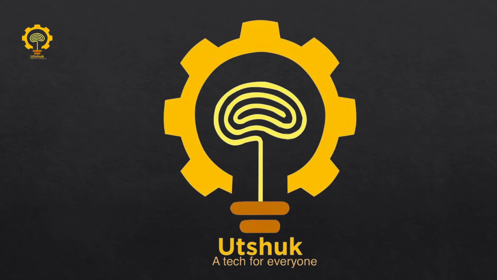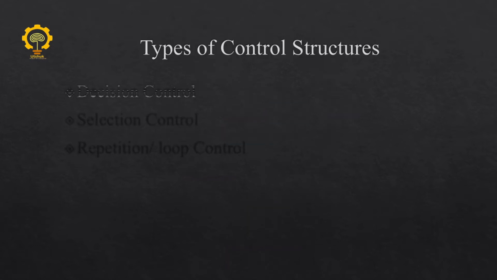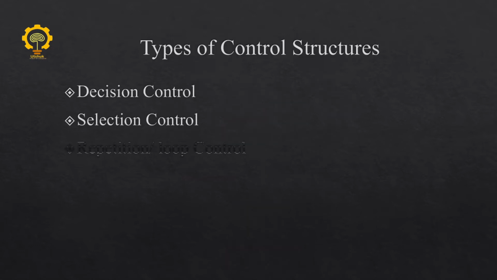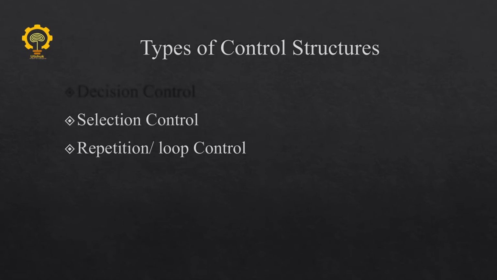In this video tutorial, we're gonna cover the types of control structures. As in the previous session, we have already discussed the decision control and the selection control. In this video tutorial, we're gonna cover the repetition or loop control. So let's move to the content.